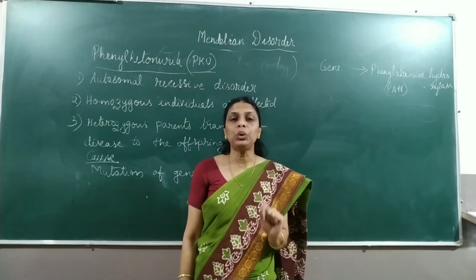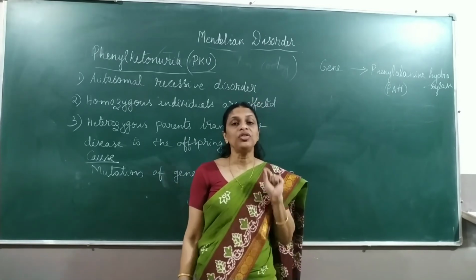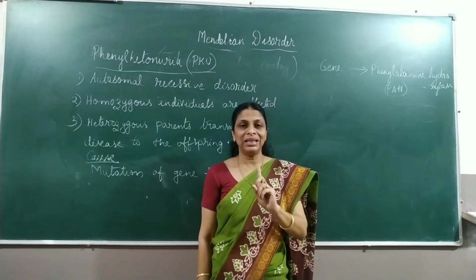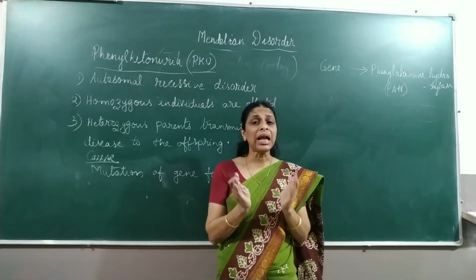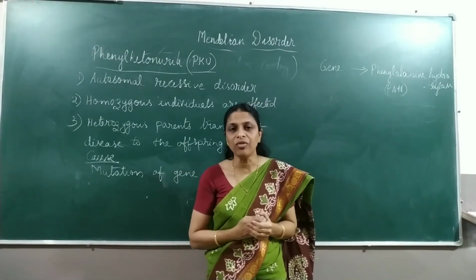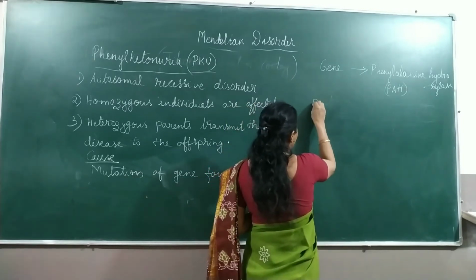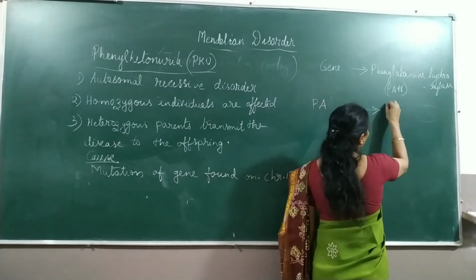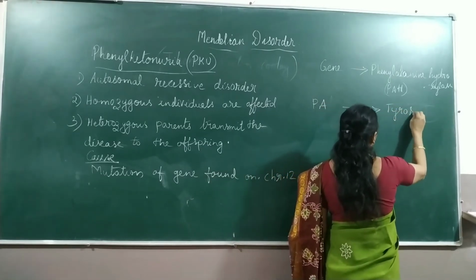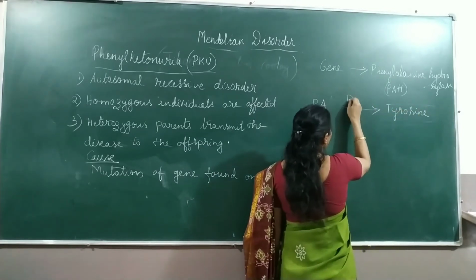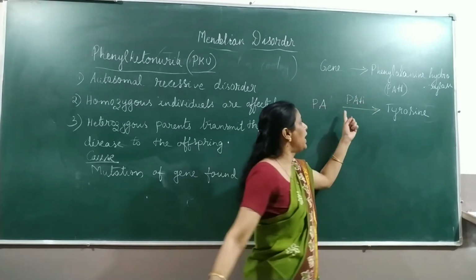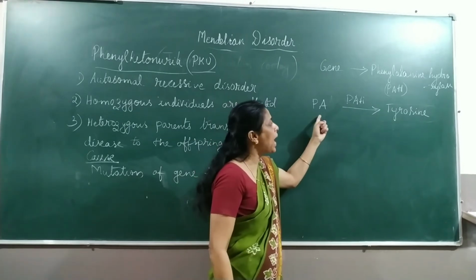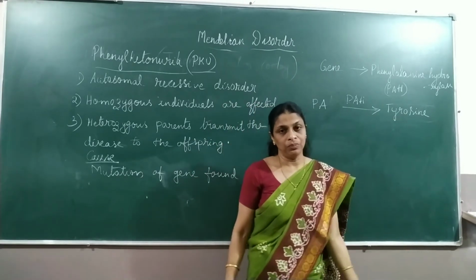If there is some mutation of this gene, what will happen? This phenylalanine hydroxylase will not be synthesized. Now, phenylalanine hydroxylase is required for the conversion of the amino acid phenylalanine into, I hope you all remember, tyrosine, right? So PAH is required for the conversion of phenylalanine into tyrosine.